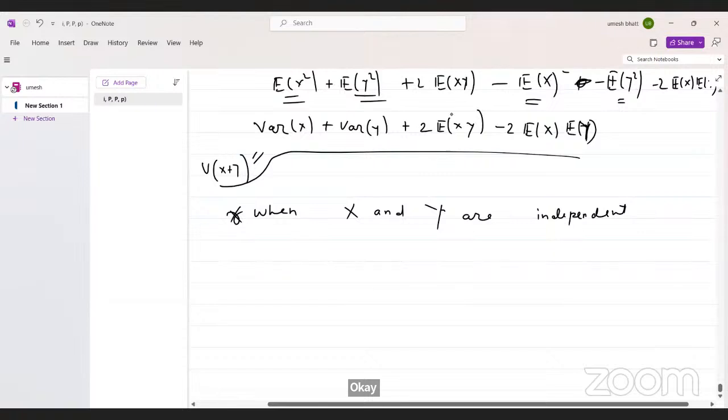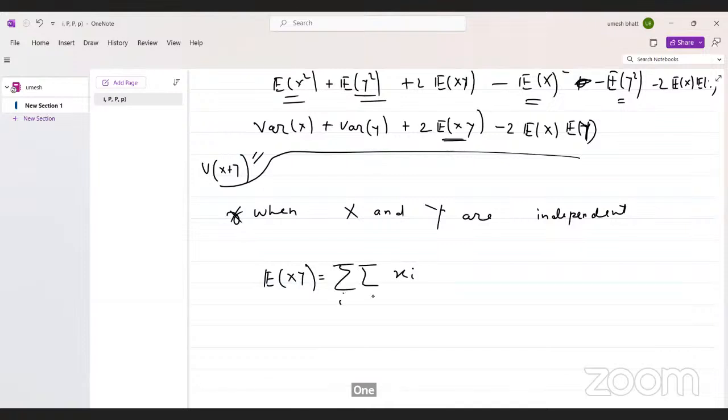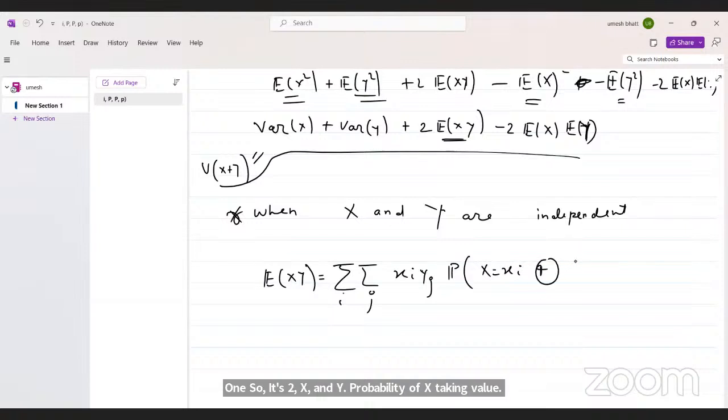Then we will look at this term. The expectation of XY is the double summation over i and j of x_i y_j times the probability of X taking value x_i and Y taking value y_j, right?